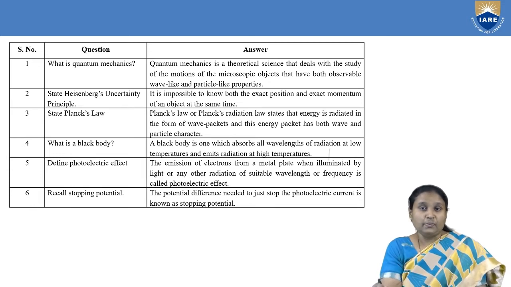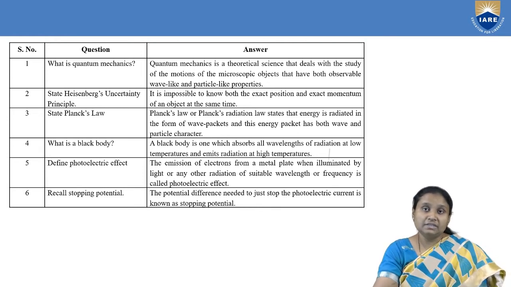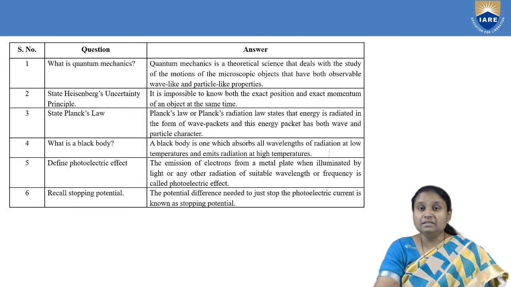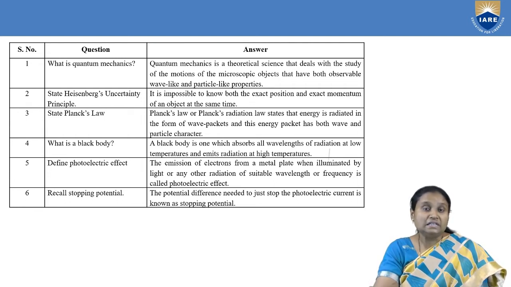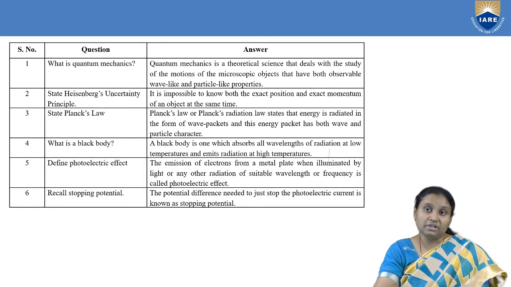Then, coming to the next question, state Heisenberg's uncertainty principle. According to this principle, it is impossible to specify precisely and simultaneously the values of both members of particular pairs of physical variables that are associated with an atomic system. Here, to be more precise, I have taken that particular pair as position and momentum, and we define the uncertainty principle as: it is impossible to know both the exact position and exact momentum of an object at the same time.